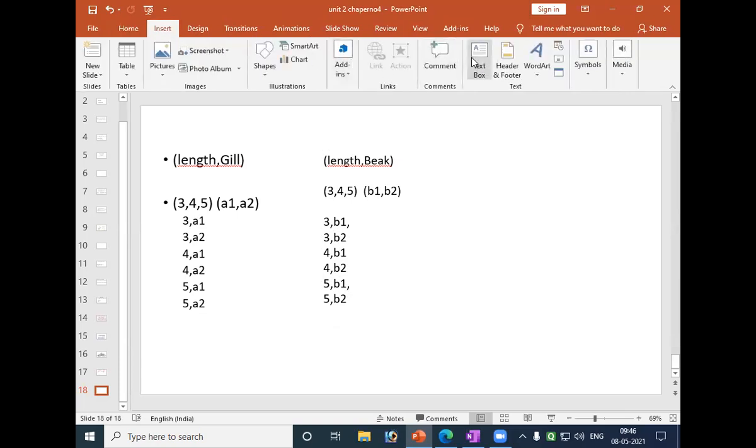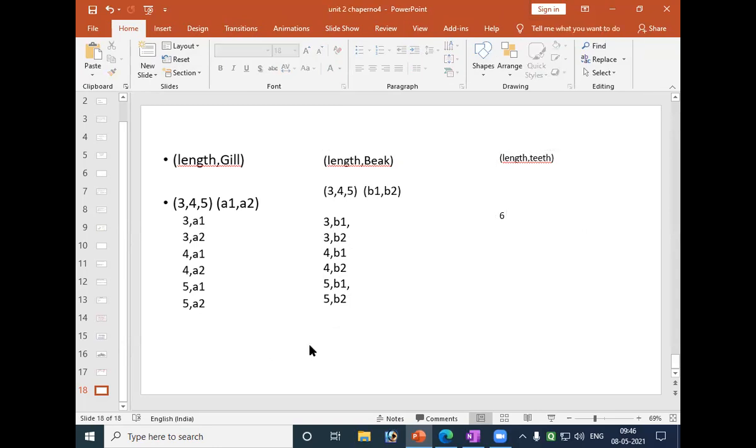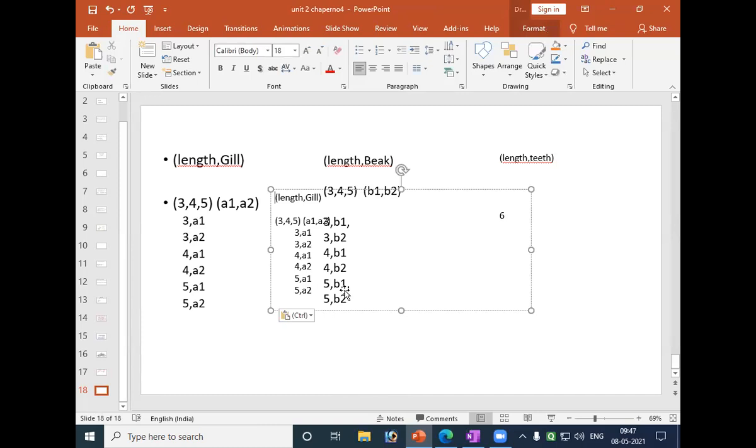Let us take another one. Length and teeth. In the same way, you'll get 6 options. So if with length and gill, length and beak, length and teeth, you'll get 18 options total.